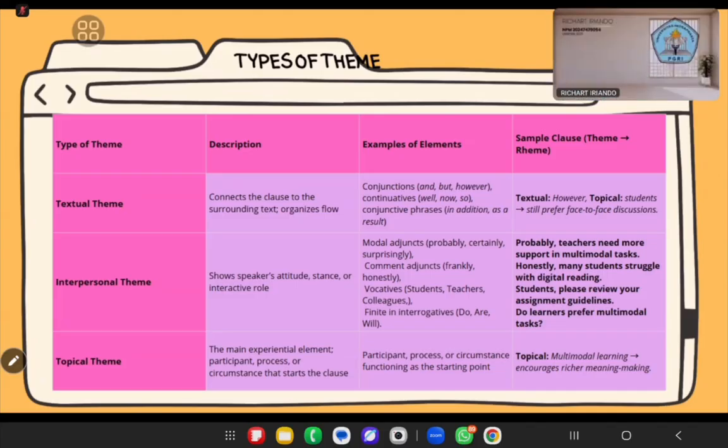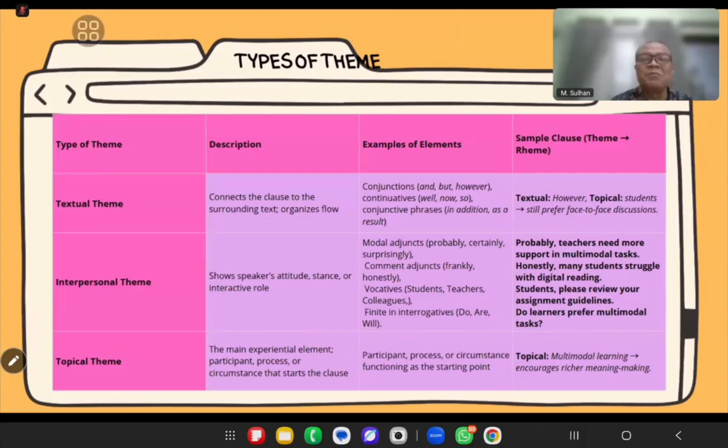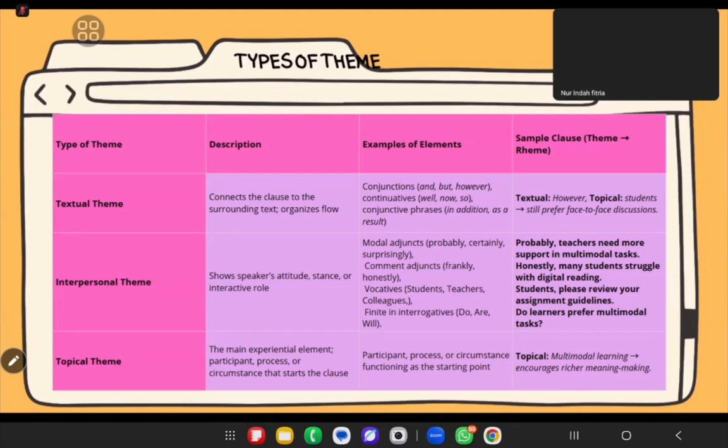Barusan ada kirim bang, coba cek deh. Pak Rich, mute. Pak Rich. Mr. Rich. Mute your mic.